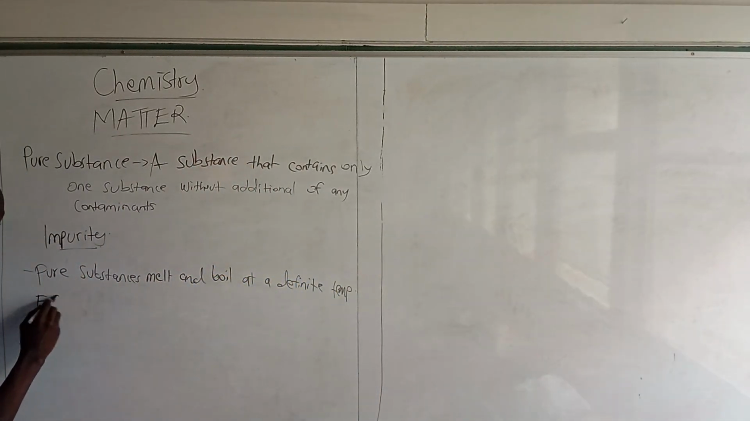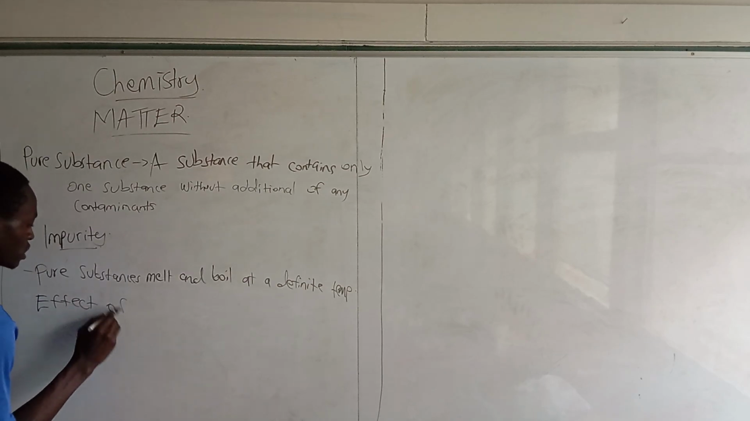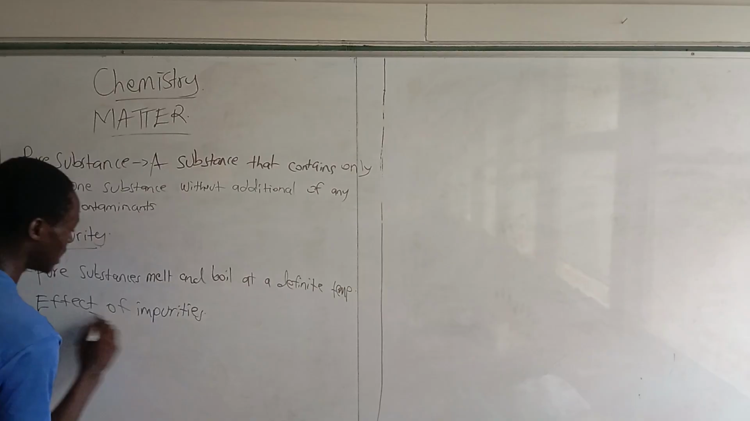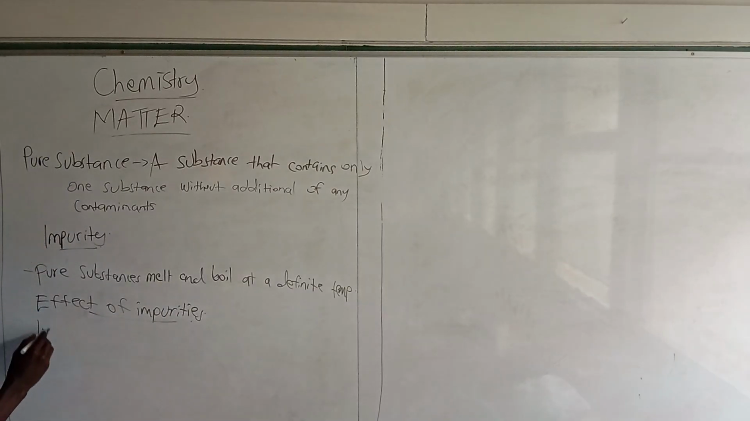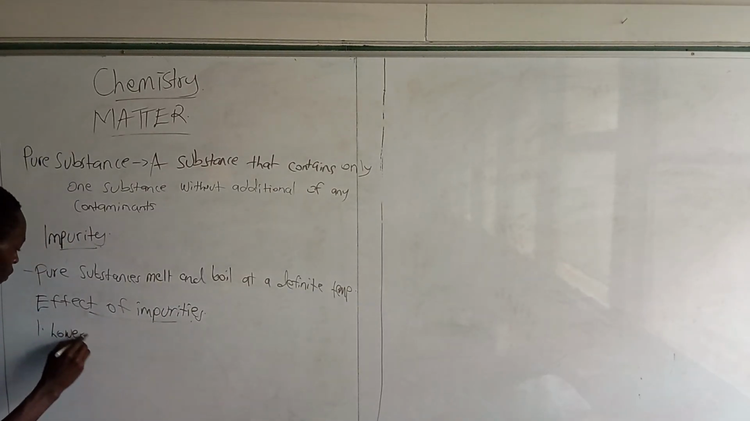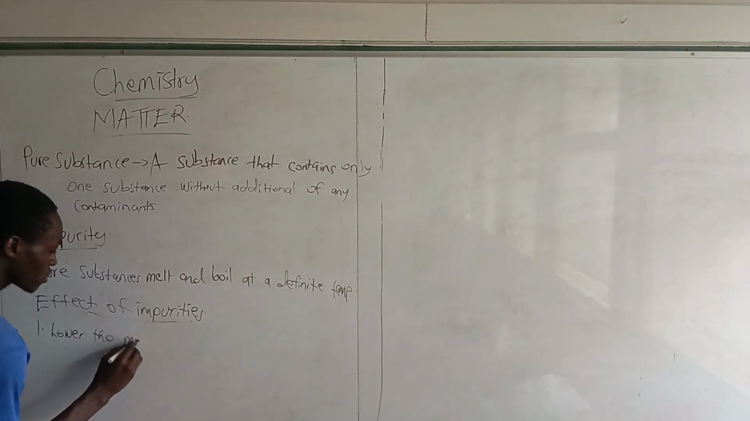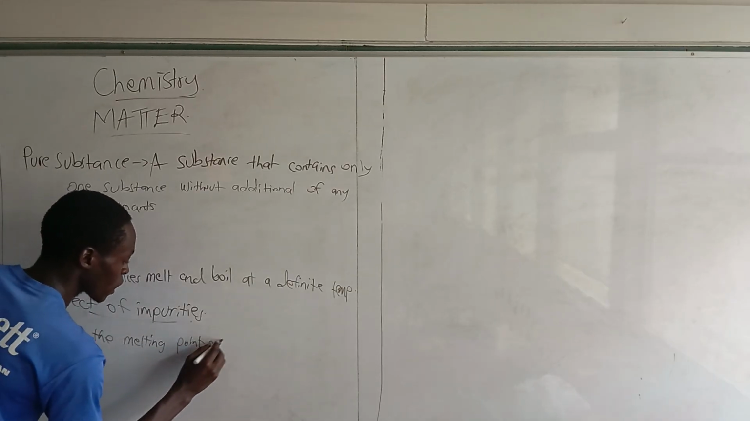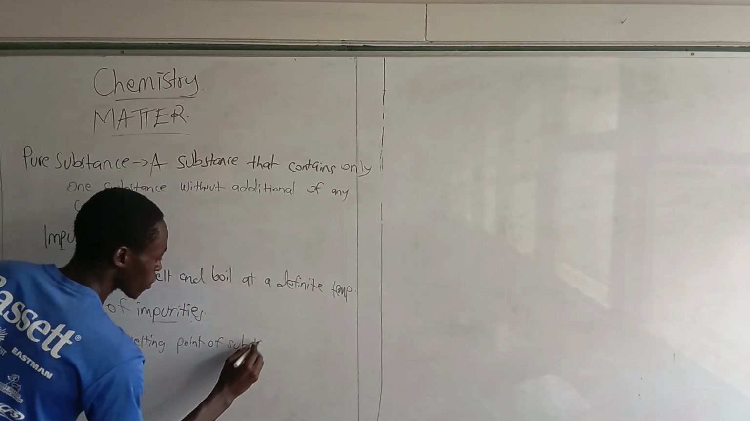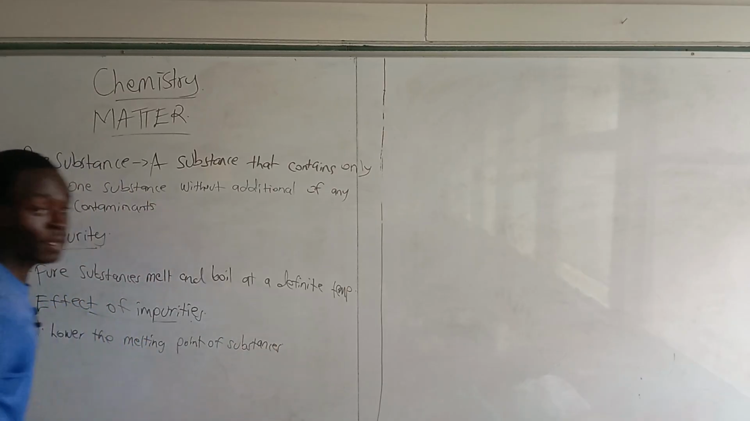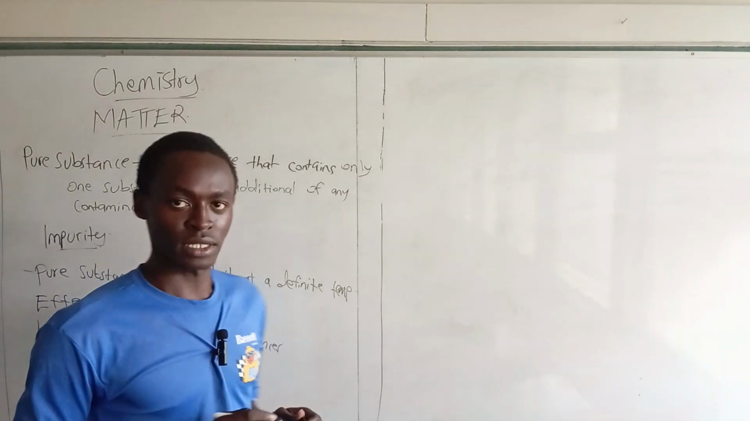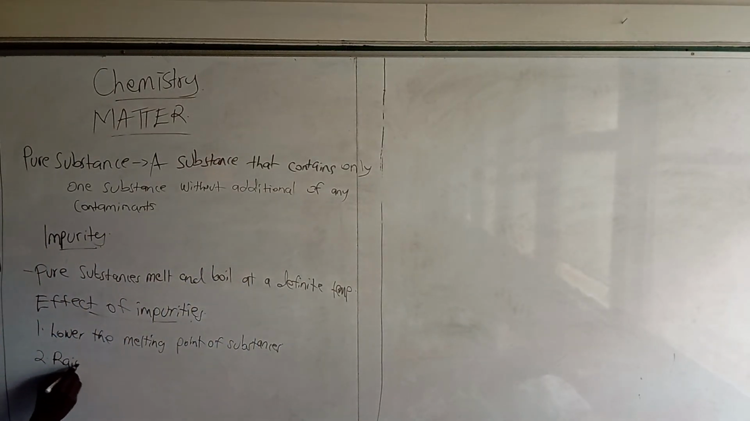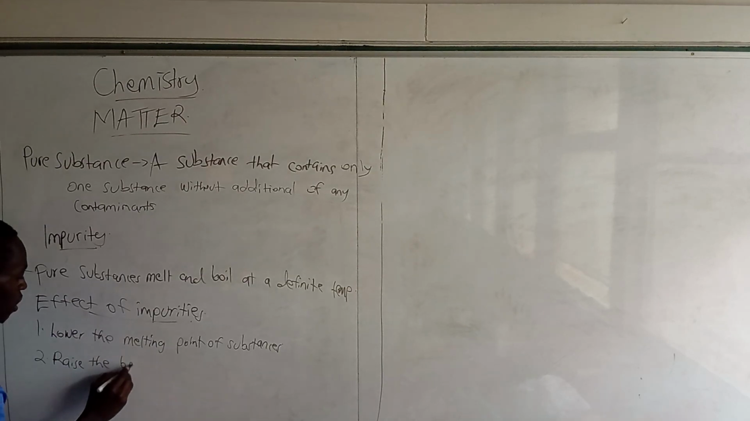So the effect of impurities is that they lower the melting point of substances. And another effect they also have is that they raise the boiling point.